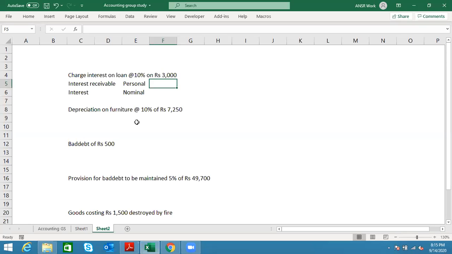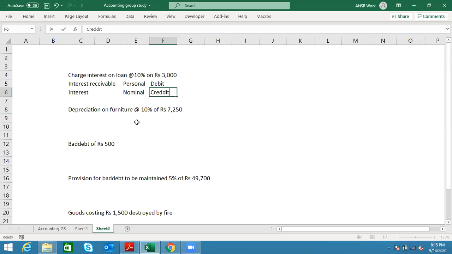So here it is a receiver, meaning thereby debit, and interest is the nominal account. What are the rules? Debit the expenses and losses, credit the incomes and gains. Interest is an income or expense here? Income, definitely income.